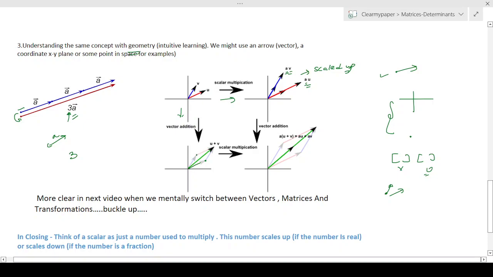And we just talk about the net displacement of where you reach, like we discussed in the previous video. Like if I'm taking this direction, I'm going in this direction, and then I'm going here, and this is where I stop. So what is my net displacement from my original point? And if I draw a straight line, what happens? So that means the same thing. It's the same effect of adding these 2 vectors, right? So whether I go this way and this way, or I go this way and this way, I still reach the point, which is same as I start from here and straight away follow the green line, right?